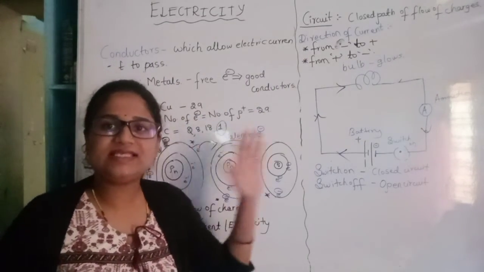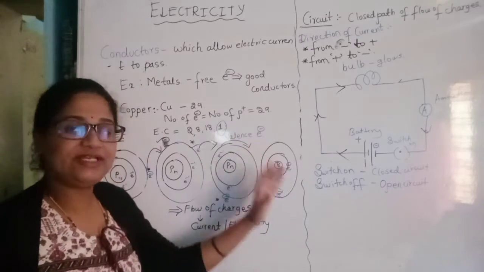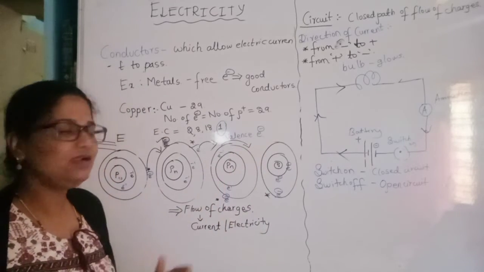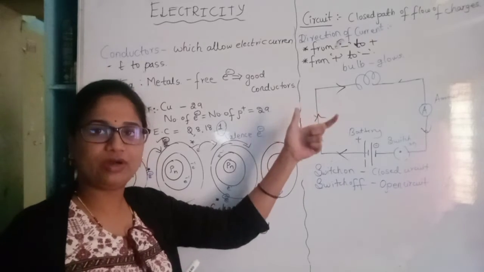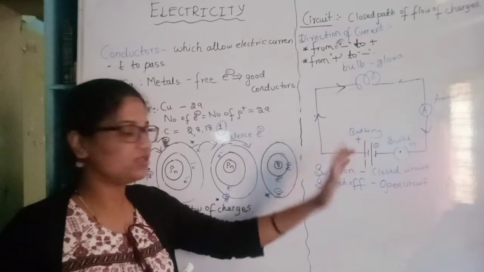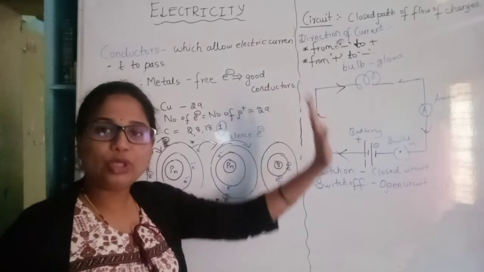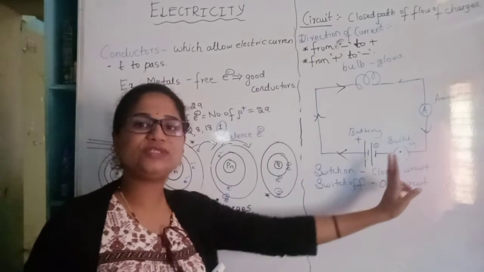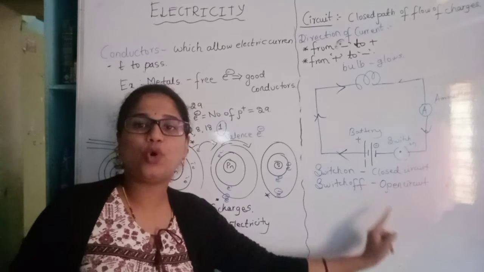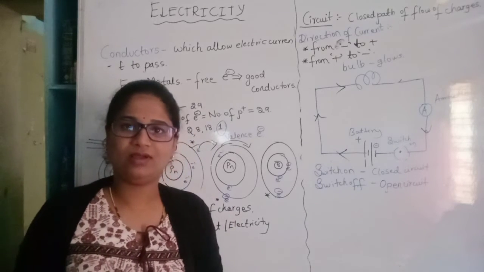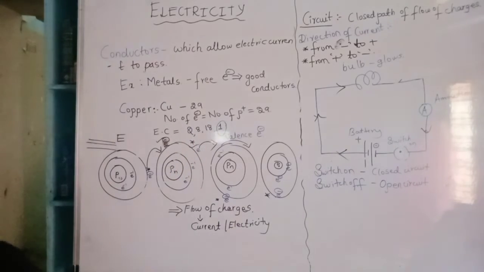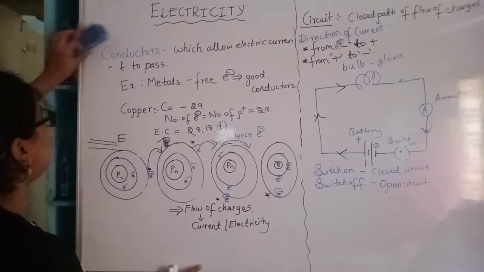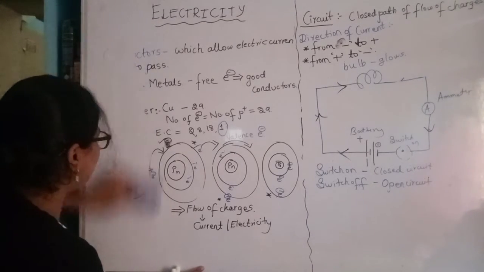Okay, so this is regarding the flow of electrons inside the conductor, and the brief note on the circuit and the types of circuit, that is closed circuit as well as open circuit. Okay, now let us consider a problem in our NCERT textbook.